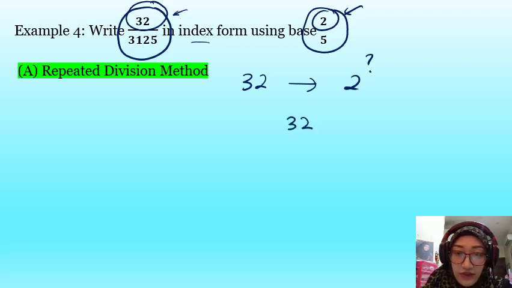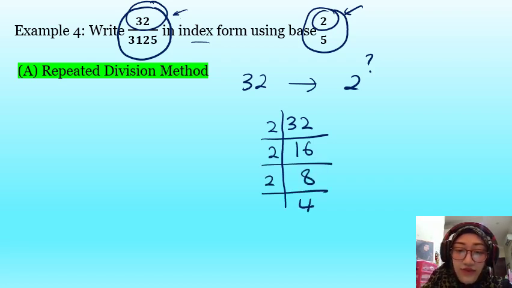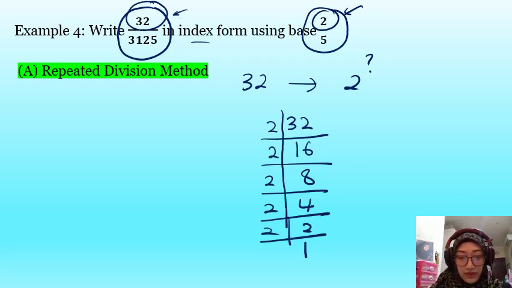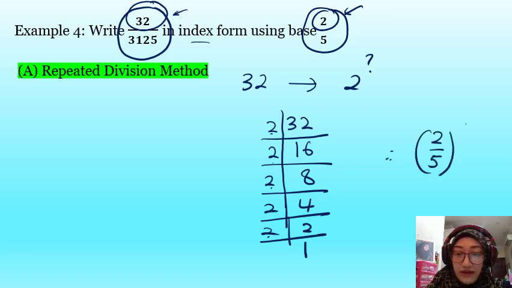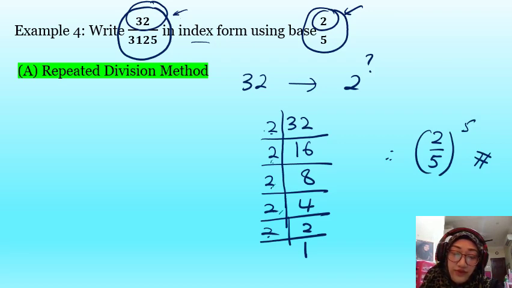The steps are the same as the previous one. You take the number 32 and divide by 2. 32 divided by 2 is 16, 16 divided by 2 is 8, 8 divided by 2 is 4, 4 divided by 2 is 2, and 2 divided by 2 is 1. So you stop there. You count how many 2s: 1, 2, 3, 4, 5. So it's 5. The answer is 2 over 5, don't forget the bracket, to the power of 5. Why 5? Because the 2 appears 5 times. Even if you do it with the 5, the answer will be the same.